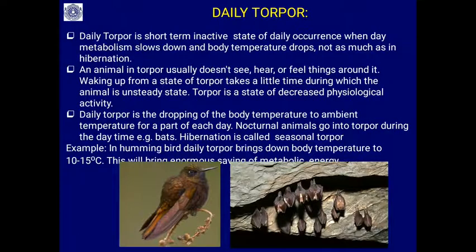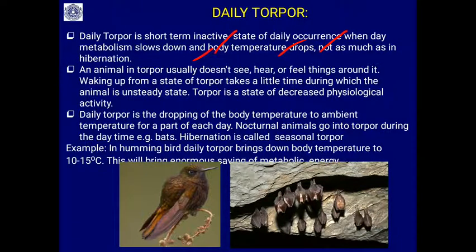Then daily torpor. What exactly is daily torpor? A daily inactive phase. We also do that at night, we sleep, an inactive phase. Daily torpor is a short term inactive state of daily occurrence. When the metabolism slows down, body temperature drops, and it is a condition similar to hibernation.